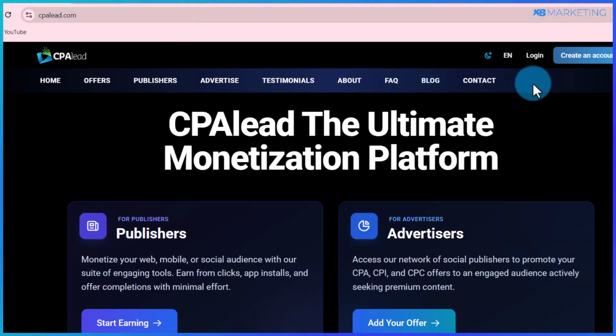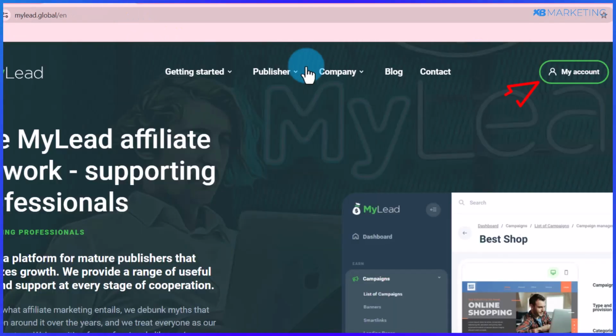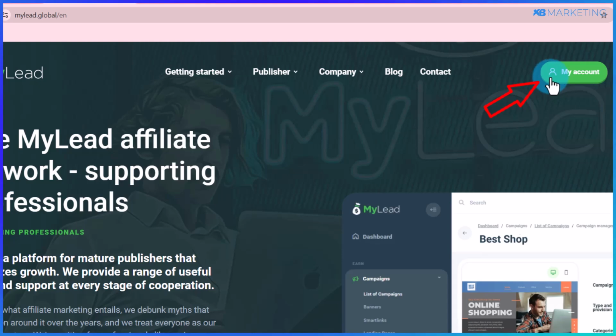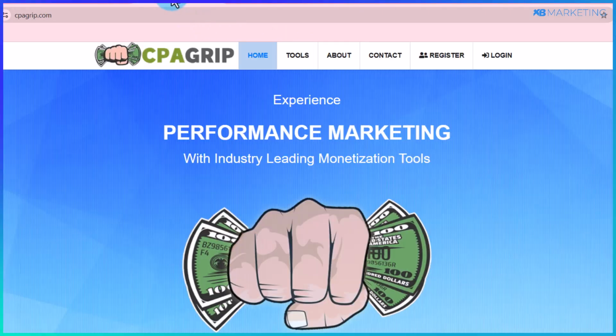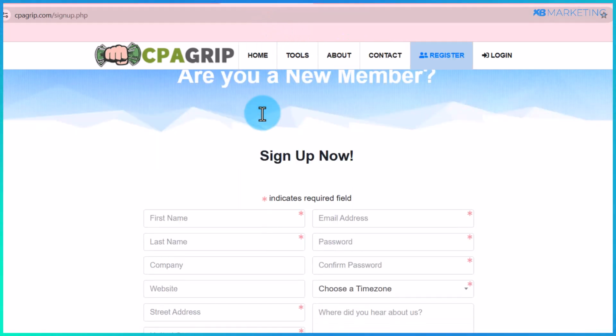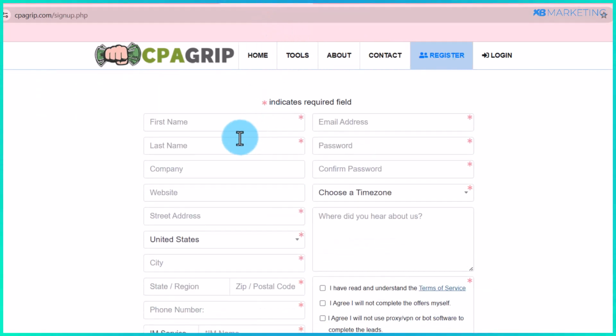So if you want to use cpalead.com, all you just need to do is to click on the create an account button right here, and your account will be created right away. And the same applies to mylead.global as well. And if you want to use CPA Grip, all you just need to do is to click on the register now button, which is then going to bring you to this page. And all you simply need to do is to enter your basic information right here, just like any other website, and your account will be created right away.